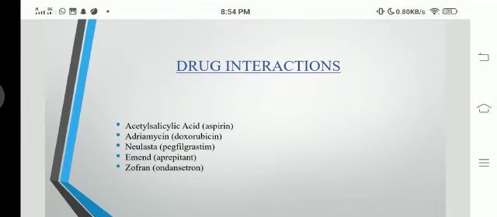Drug interaction. It interacts greatly with other drugs like acetylsalicylic acid, which is commonly called aspirin, doxorubicin, which is also called Adriamycin, Neulasta, which is called pegfilgrastim, aprepitant, and Zofran, ondansetron.